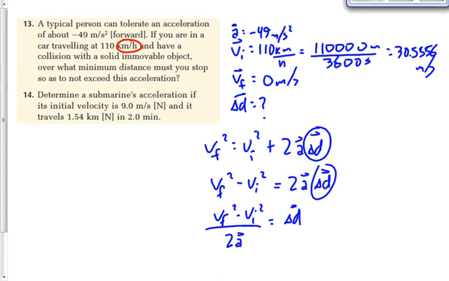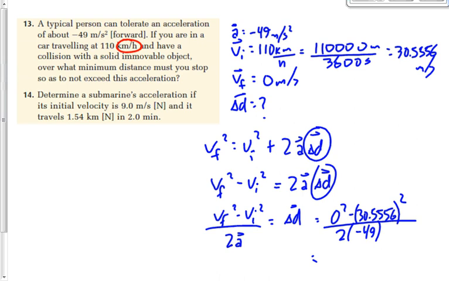VF is 0, so 0 squared is 0. VI is 30.5556. I don't know what that is squared. Somewhere around 1,000, over 2 times negative 49. What is that? 0 minus 30.5556 squared.